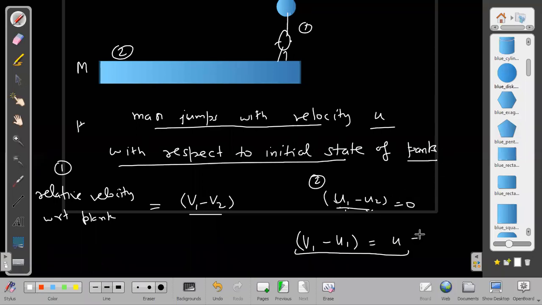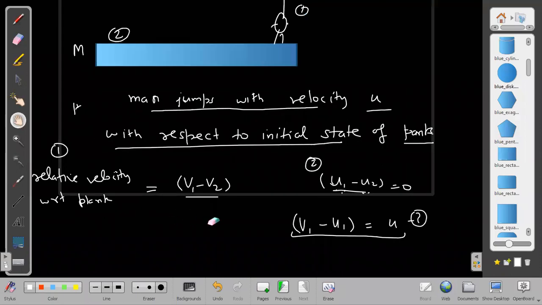Now somebody will think, what a strange way HCV is asking. Yes, it appears very strange. It does not even make much sense: the final velocity of one thing with respect to the initial velocity of another thing. But he has given some questions like that. And why he is giving them this way, we can understand in another way also.